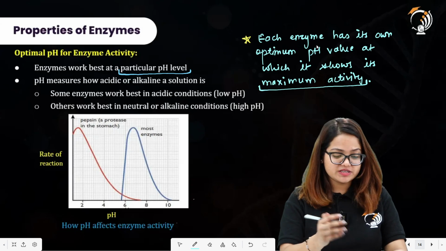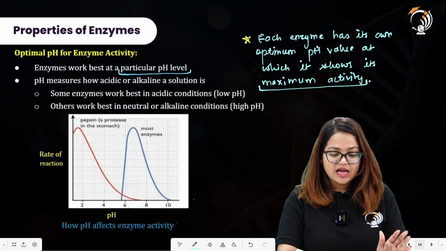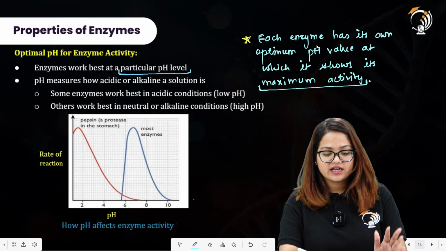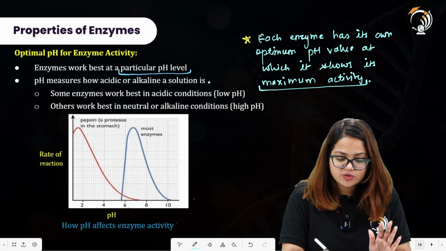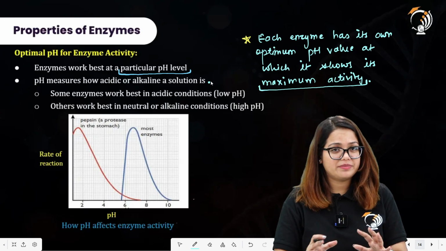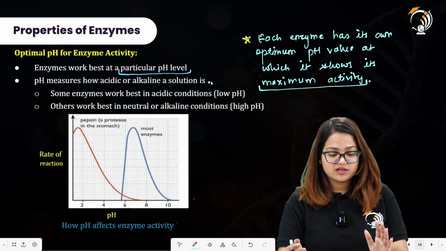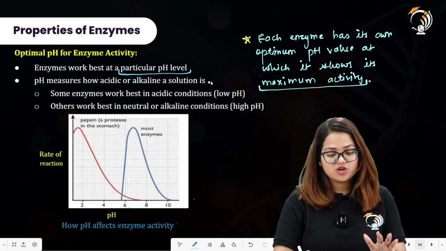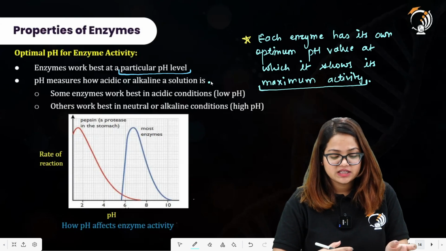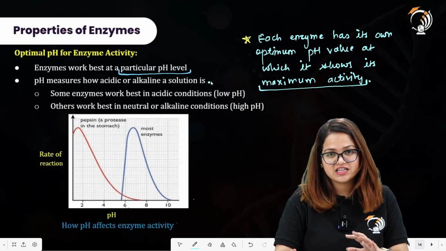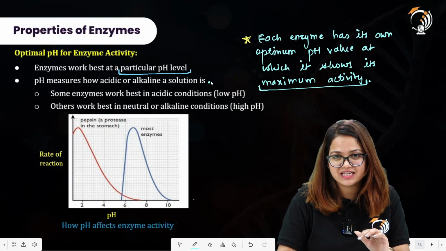Going back to the statements here, pH measures how acidic or alkaline a solution is. So basically, what do we mean by pH? pH tells us the acidity or the basicity of a solution, how much the solution is acidic in nature and how much it is basic in nature.